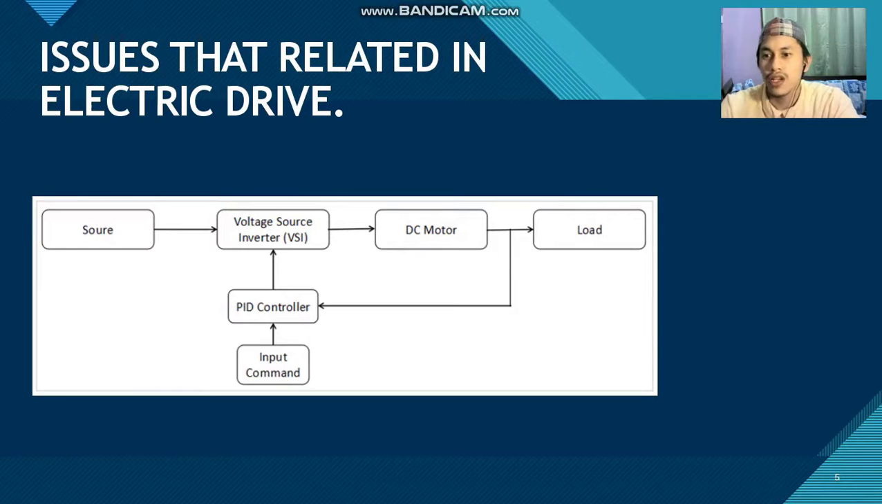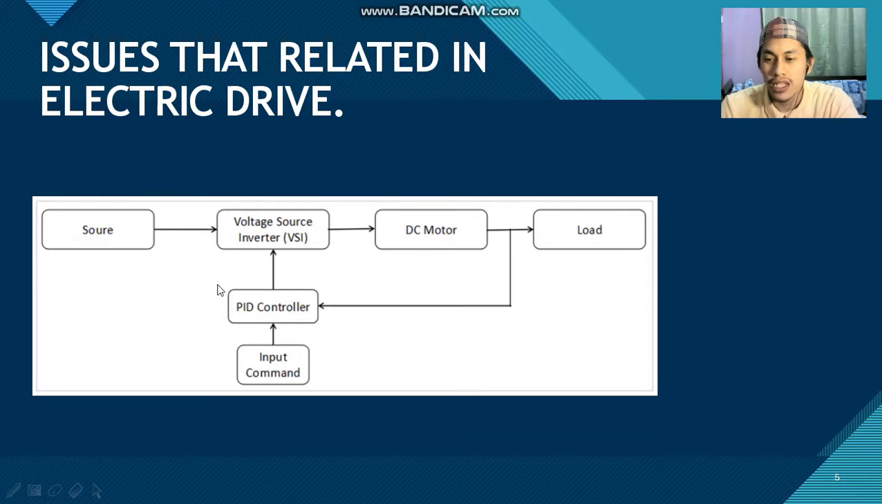The next part is an issue related to electric drive. This figure shows our block diagram system in this project. There are 3 main parts in this block diagram, which are the VSI, PID controller, and the DC motor. For the VSI, it will change the unidirectional waveform to a bidirectional waveform to give a constant input voltage in this system. The technique that the VSI uses in this system is full switch modulation, which is very efficient to give a constant input voltage.